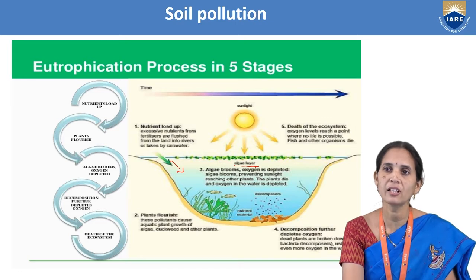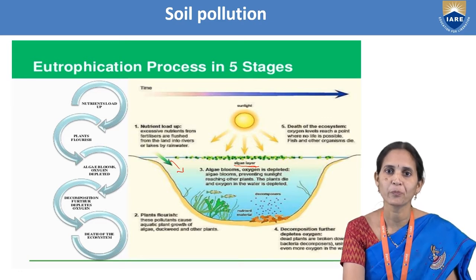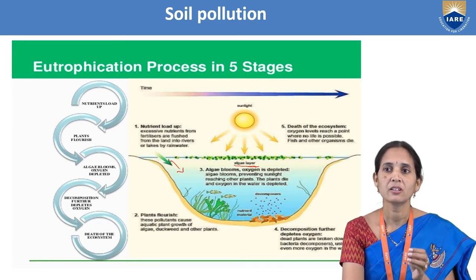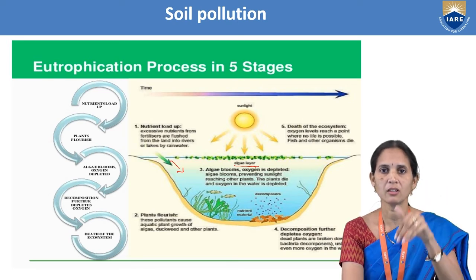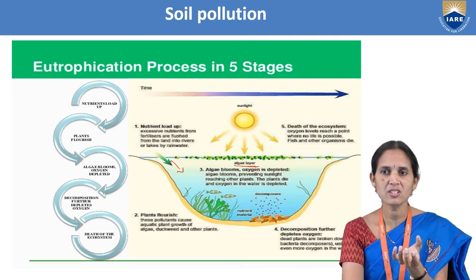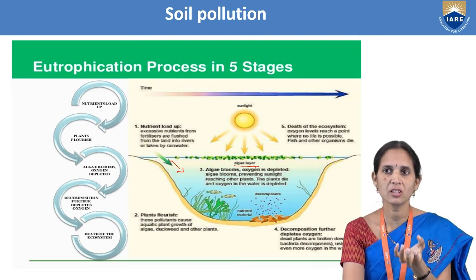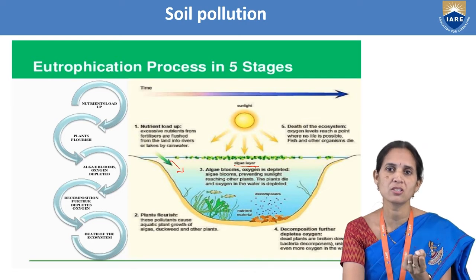When growth of the algae is taking place, oxygen is depleted. The oxygen level in the water is decreasing. So algae blooms and oxygen is depleted, preventing the sunlight from reaching the other plants present in the water. When sunlight falls on the lake or river, the plants in the water bodies cannot take the sunlight, so they cannot undergo photosynthesis, and so those plants cannot grow.